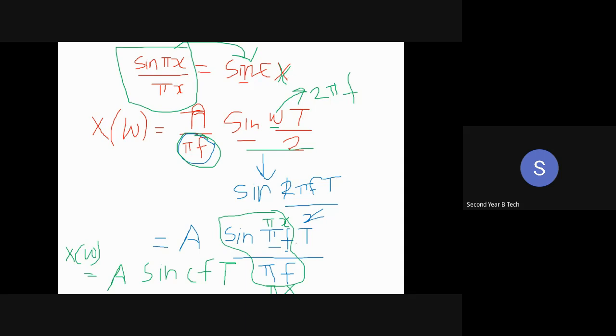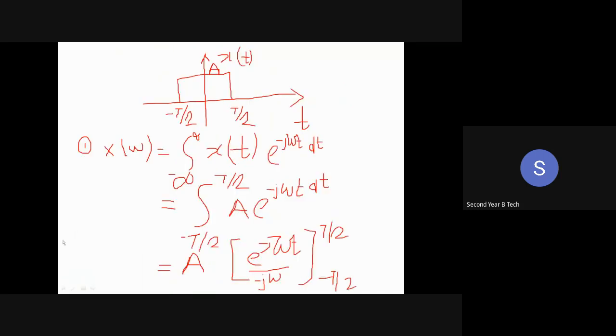And what is the value of x? x is nothing but f. So this is sinc. ठीक है, sinc पूरा हम लोग sinc लिखते हैं, sinc x is f, and capital T is remaining as it is. So that's why the final answer that we are getting is nothing but like this. Okay, so this is the final answer we are getting in this.